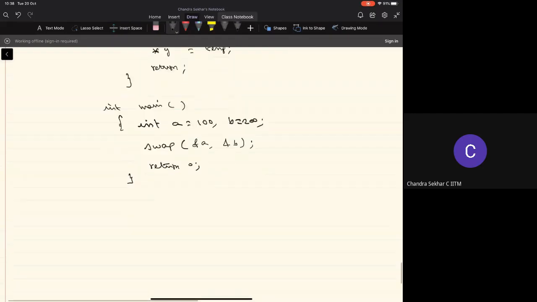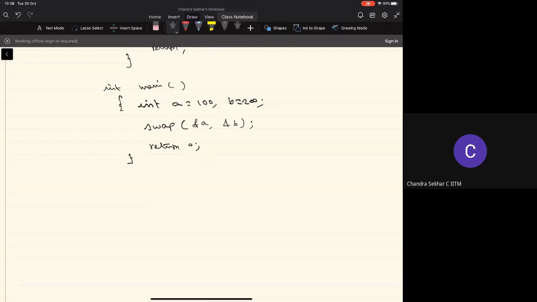Now let's look at first how we call this function and pass the arguments to it. Before we call the function, we need to pass the arguments, and as I said earlier, we'll use the stack to pass them. Let's say my stack currently looks like this, so SP is pointing to the top of the stack.